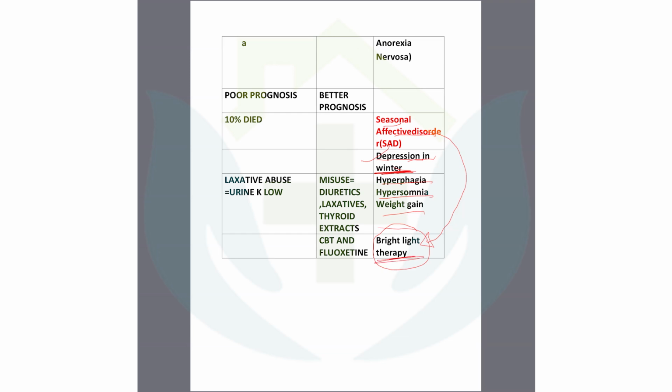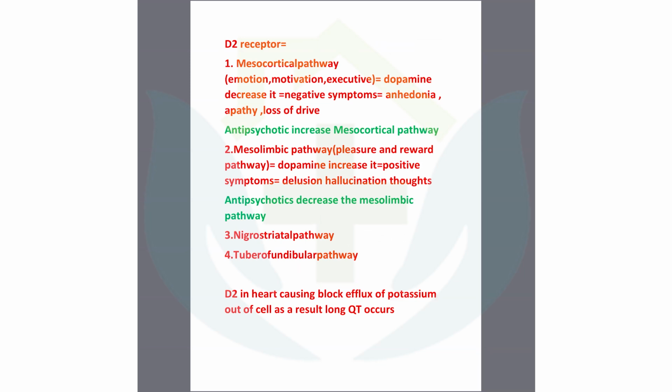And in case of anorexia nervosa and bulimia, you should use cognitive behavioral therapy, CBT. CBT is the treatment for bulimia and anorexia nervosa. And replacement of the losses like hyponatremia and hypokalemia should also be done. We will go with one scenario, and we can understand the disease.